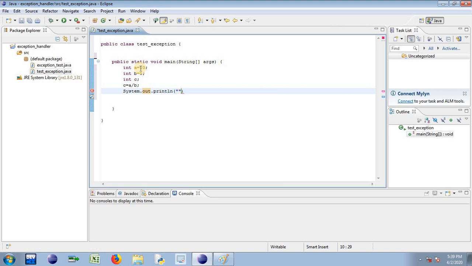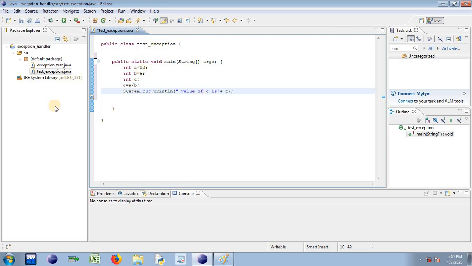So in bracket I am writing value of C is, plus is the concatenation operation, actual argument or the variable whose content you want to print, you can have it afterwards.